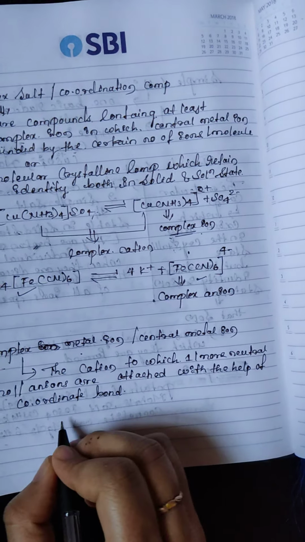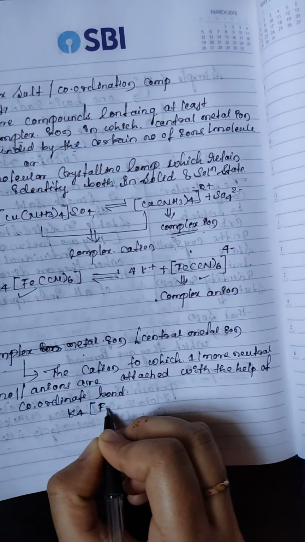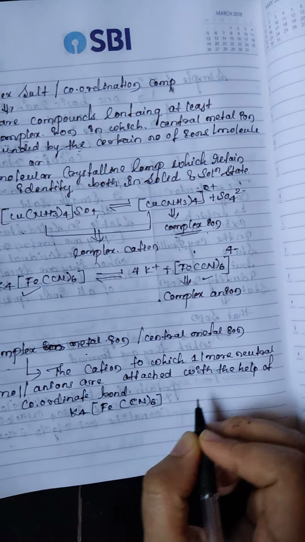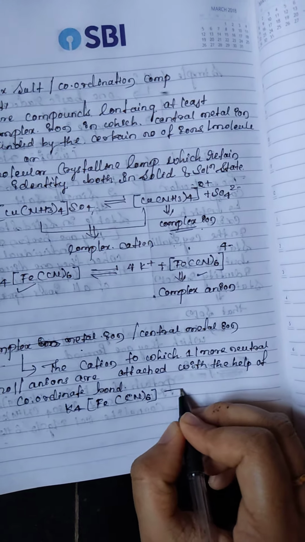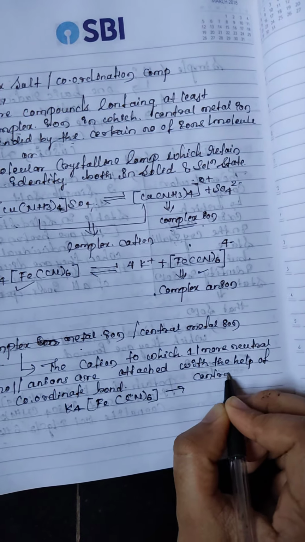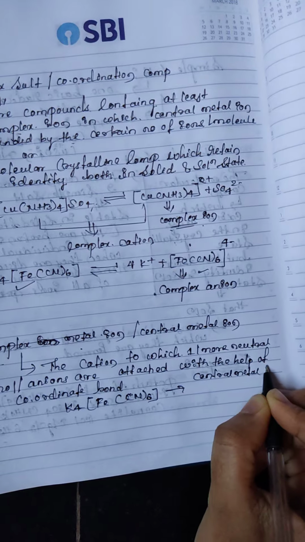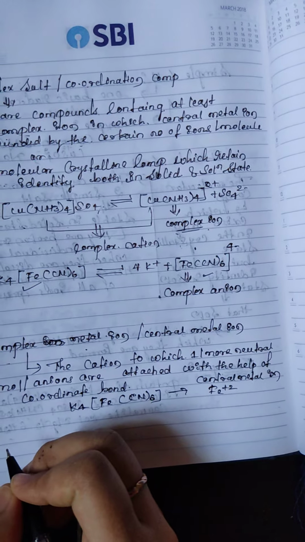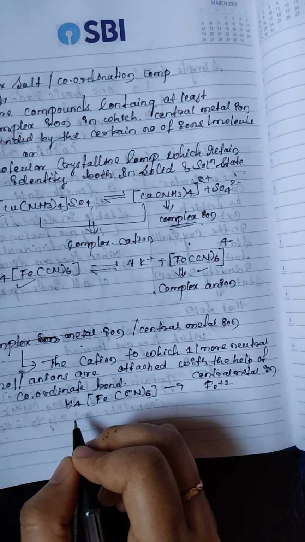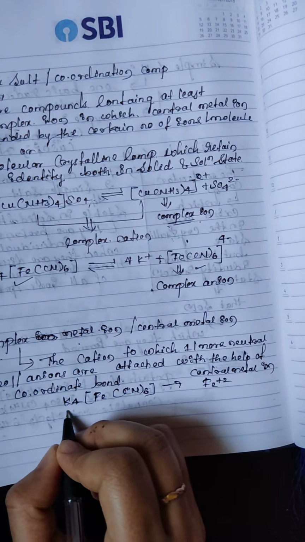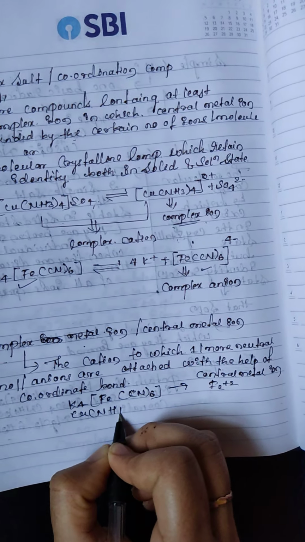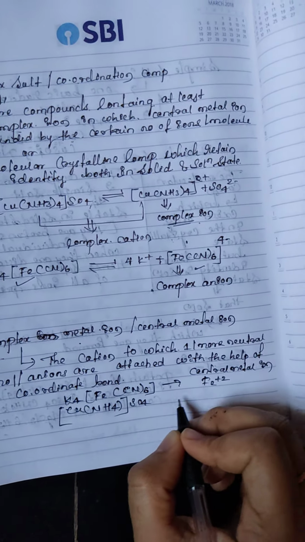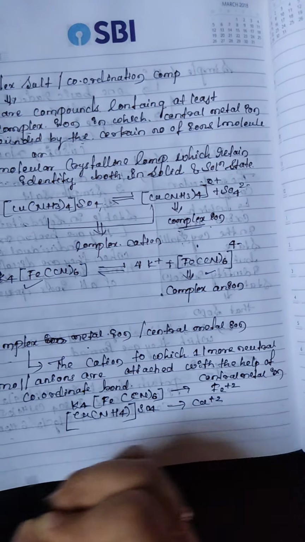Example: this is a complex, K4[Fe(CN)6]. Which one is the central metal ion? Fe, the first one, is the central metal ion. Next one is [Cu(NH3)4]SO4. Which one is the central metal ion? Copper, with plus 2 charge.